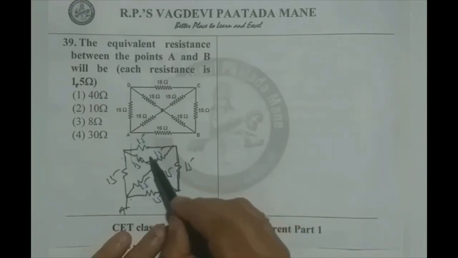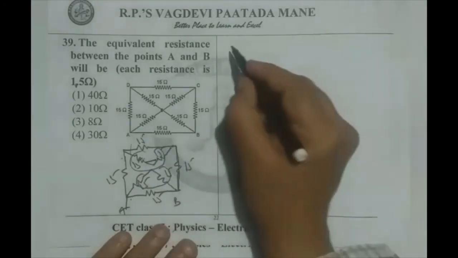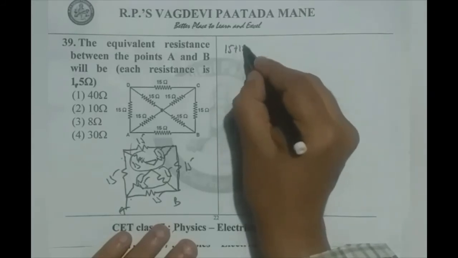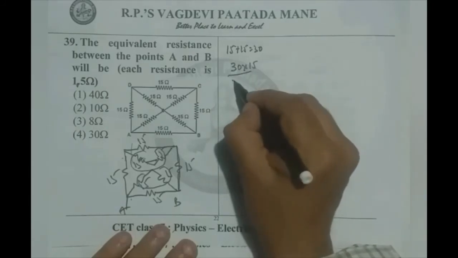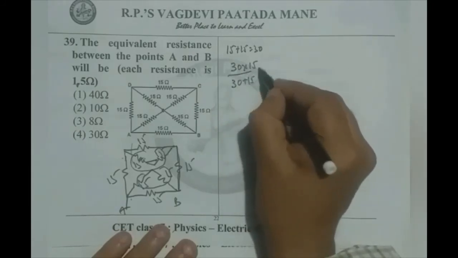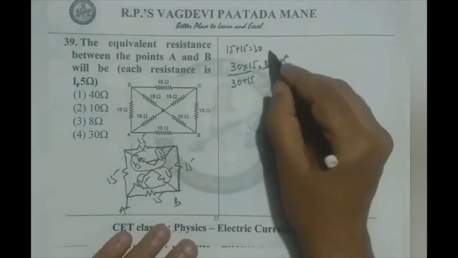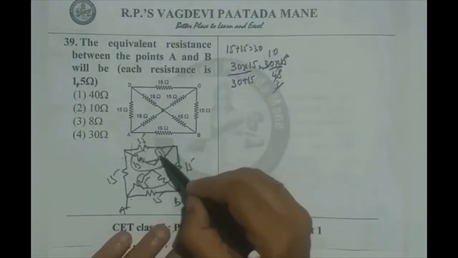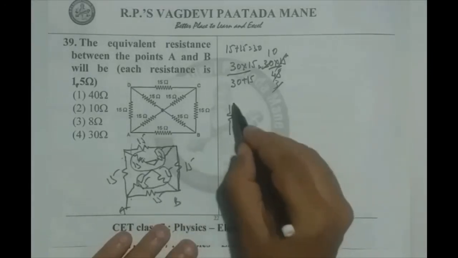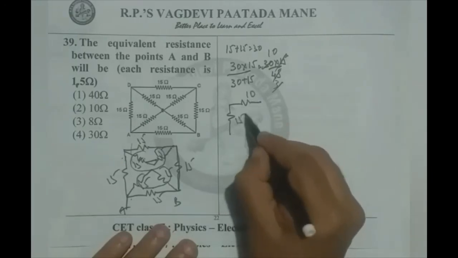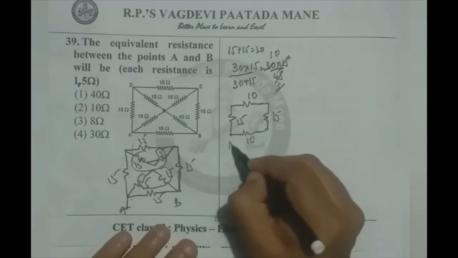Observe these three 15. These 15 and 15 are in series. Here also they are in series, and then with parallel. So we calculate first 15 plus 15, 30, and that 30 in parallel with 15: 30 into 15 by 30 plus 15, 30 into 15 by 45, 15 3s are 45, 3 10s are 30. So each 15, 15, 15 combination will be equal to 10. This also 10. Now the circuit becomes simple: 10 ohm there, 15 and 15. This is 10 and this is A and B.